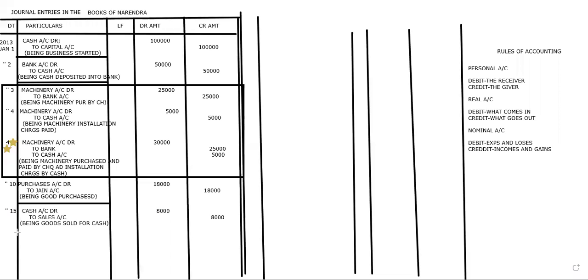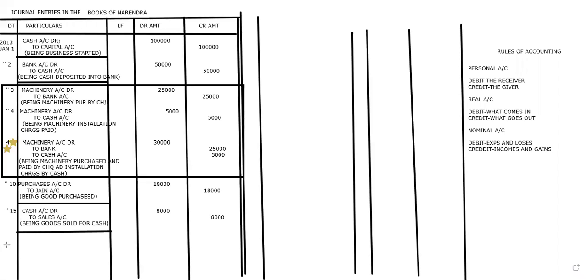Goods withdrawn by Narendra. Here now comes the important part. Narendra is the person in whose books we are writing the entries, so that means he is the owner.